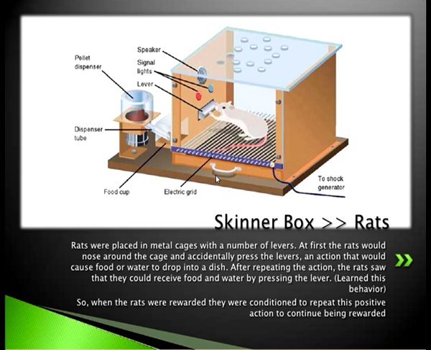At first, the rat would nose around the cage and by chance or accidentally press the lever, an action that would cause food or water to drop into a dish. After repeating the action, the rat saw that they could receive food and water by pressing a particular lever. So, they in a way learned this behavior. So, when the rats were rewarded, they were conditioned to repeat the positive action to continue being rewarded.